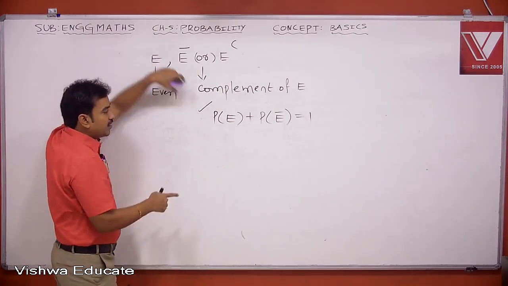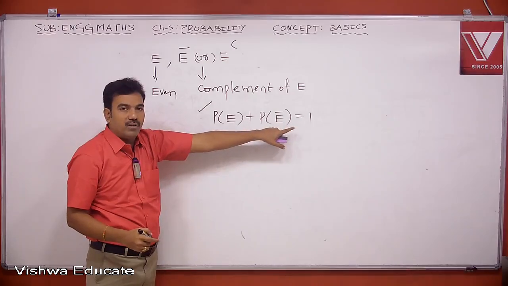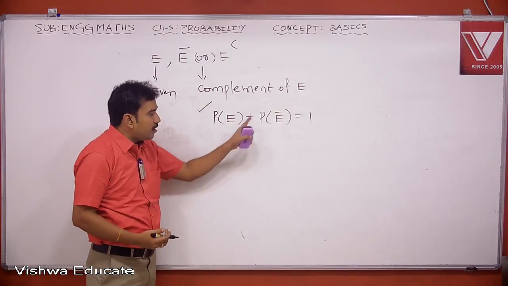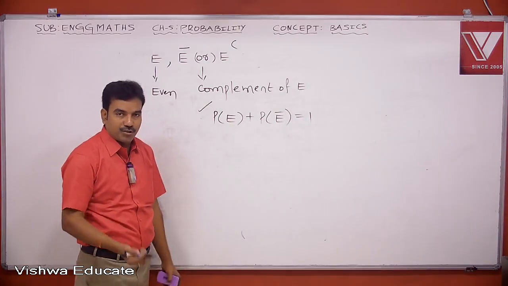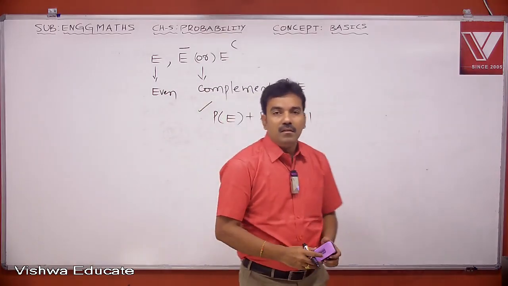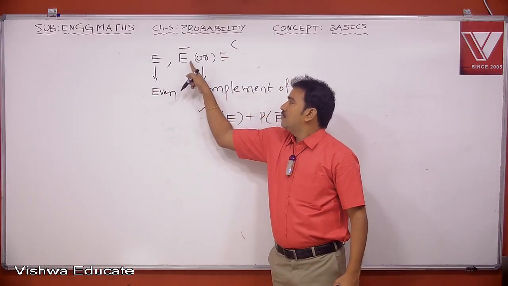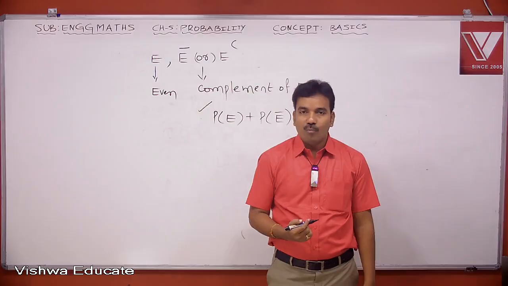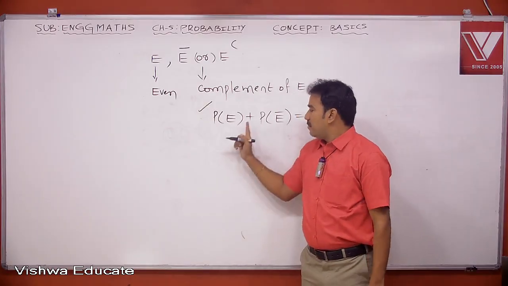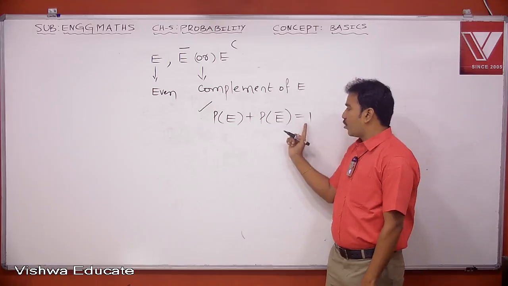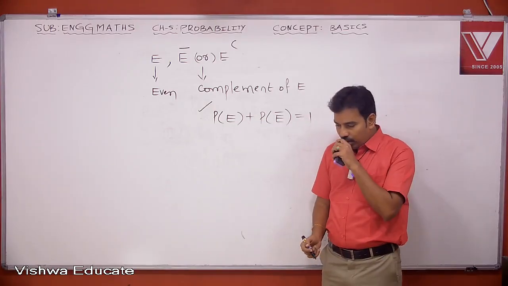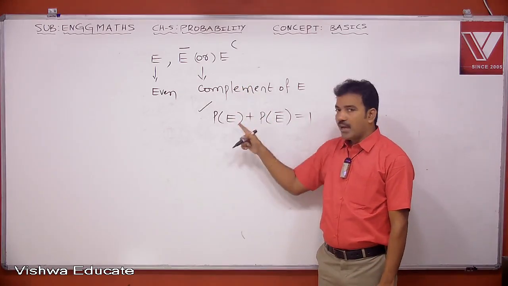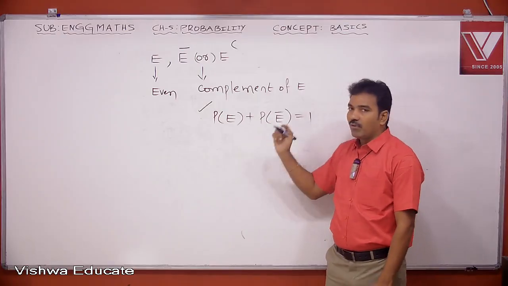So you take any event E and look at its complement, then P of E plus P of E bar will always be 1. If E bar is the complement of E, then P of E plus P of E bar equals 1.